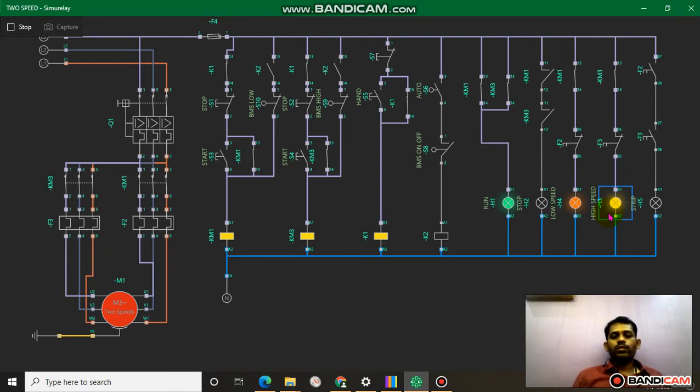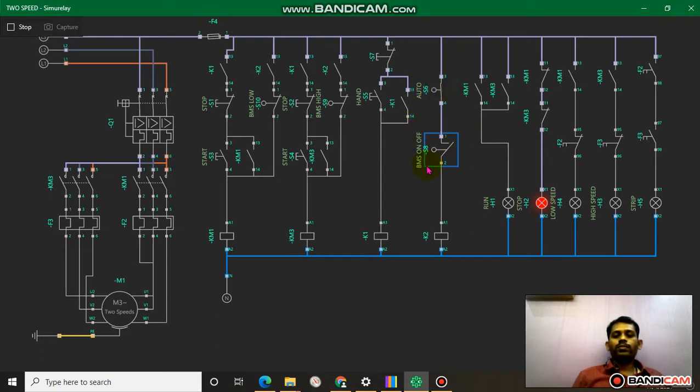Now the next step is auto mode. How will it work? Now simulation. This is off, off, off, reset. Now the next step is how to work in auto mode.